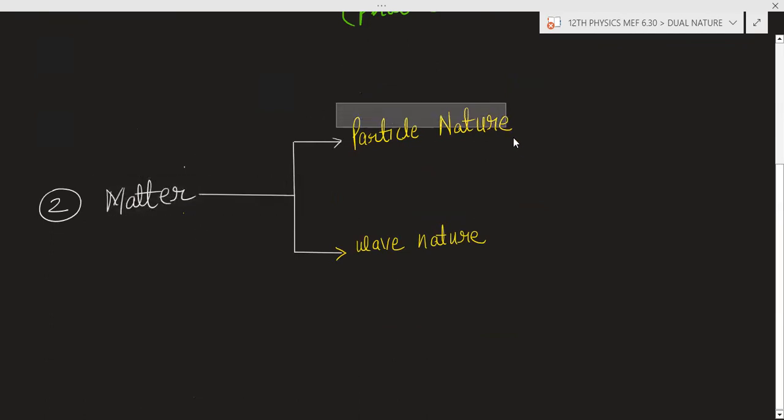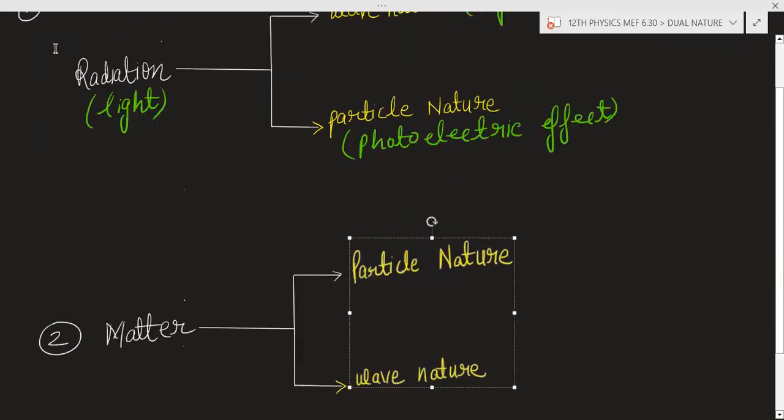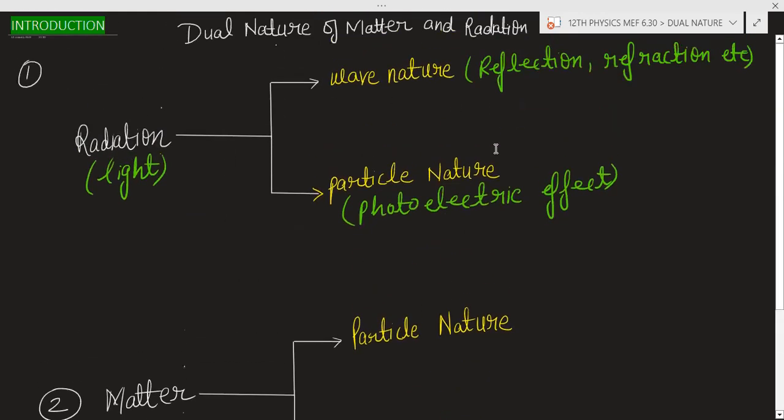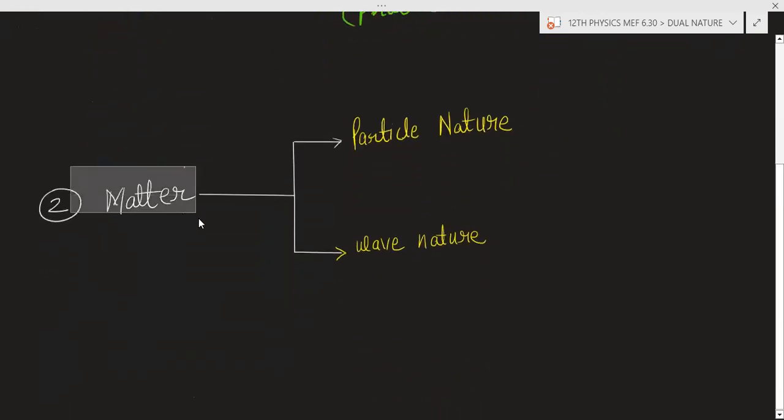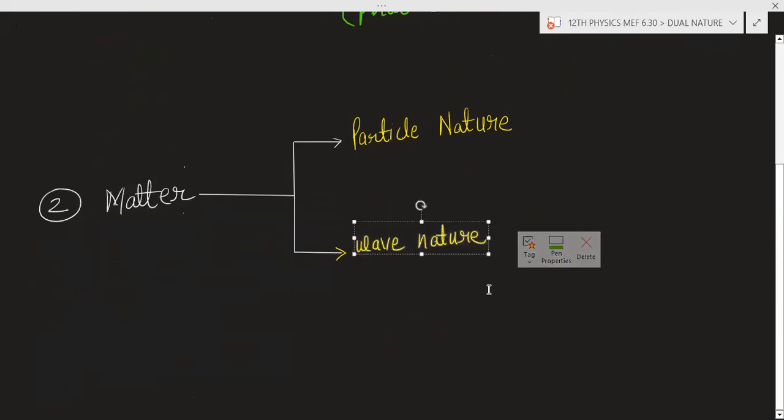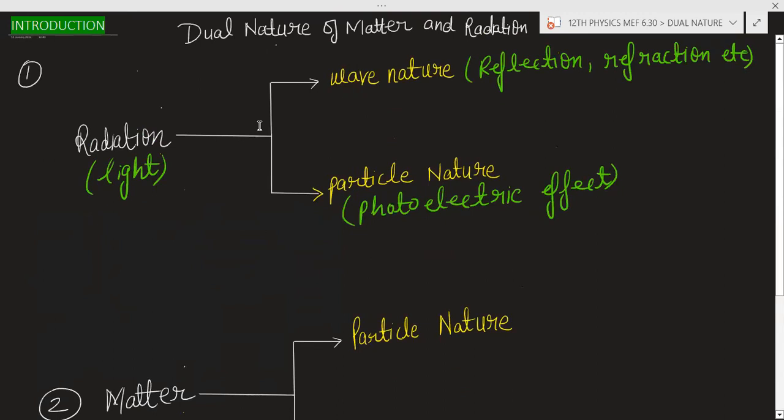So pen will show the particle nature, because we know pen is a particle. Pen is made up of particle, but pen will also show the wave nature at the same time. So this matter also have particle nature as well as wave nature. Matter also have the dual nature. Radiation also have the dual nature. Matter will also show the wave nature. This also we will discuss in this chapter.